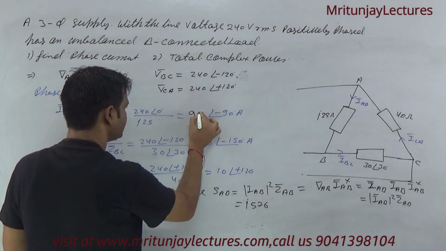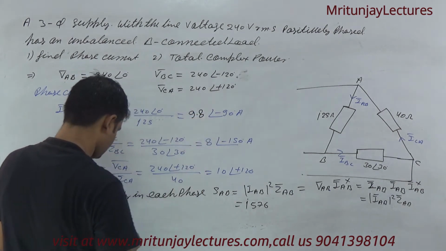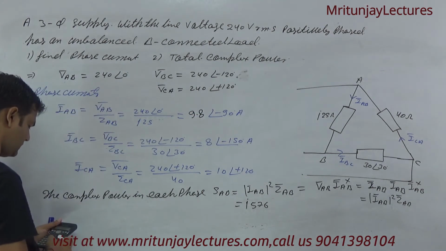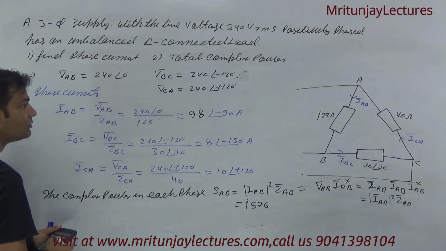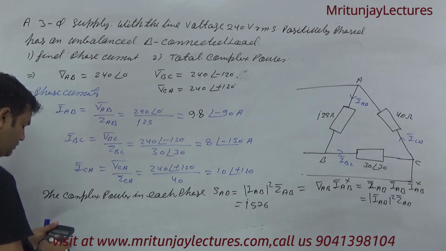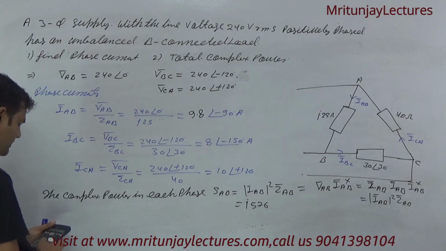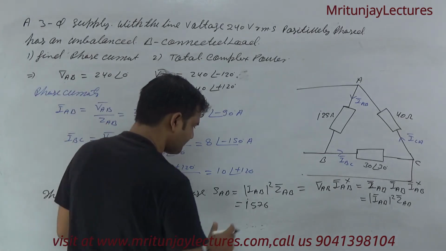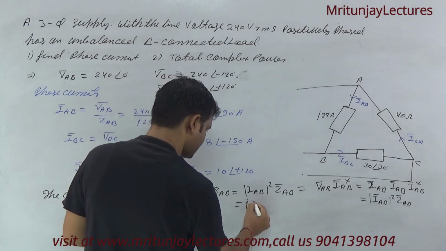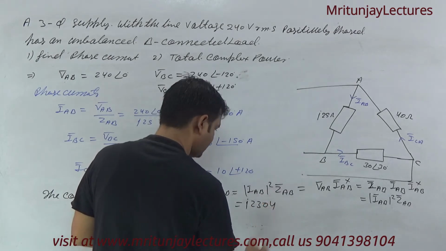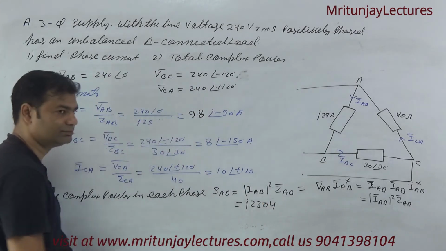This is 9.6, silly mistake. So 9.6 to the whole square into 25. We got 2304. So silly mistakes happen sometimes.